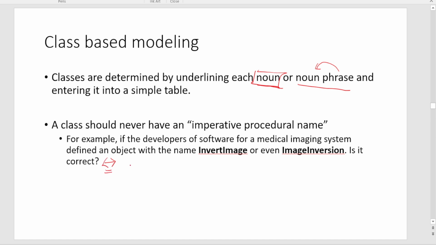Can the developer name an object invert image or image inversion? If not, why? If yes, you should give some reason. If you are saying no, you should also give some reasons.